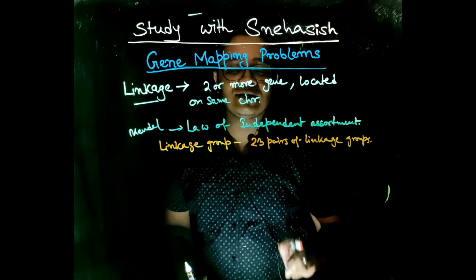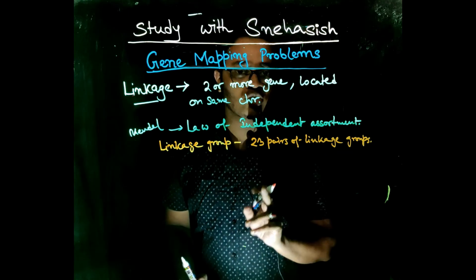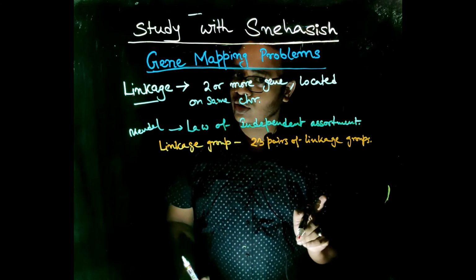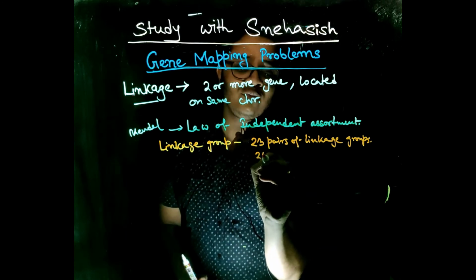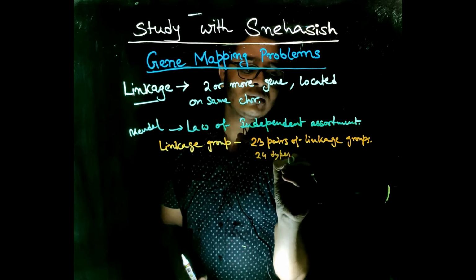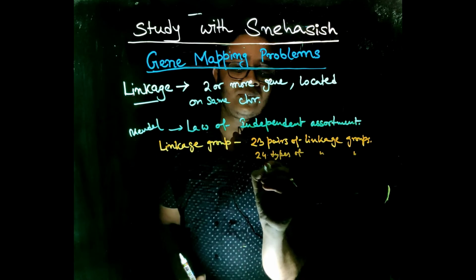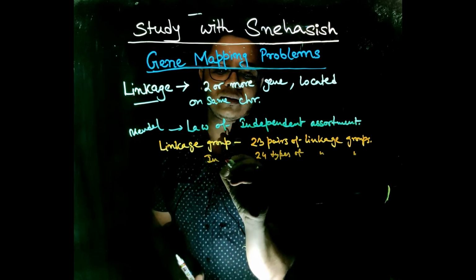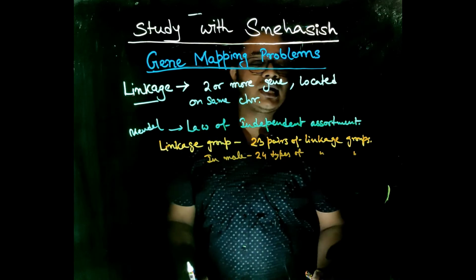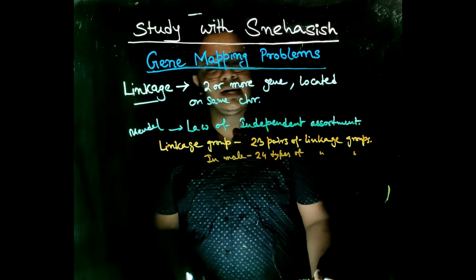But in males there are 22 pairs of autosomes and one X chromosome and one Y chromosome, thus 24 types of linkage groups in males.